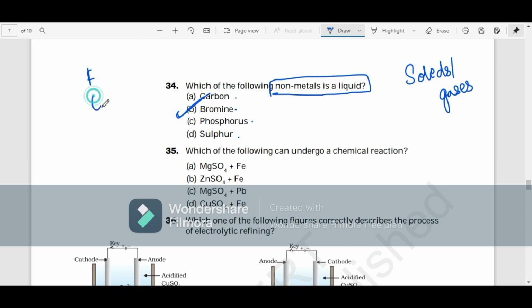Fluorine, chlorine, bromine, and iodine. What is this? This is the halogen series. Start from down. Iodine is a solid. Bromine is a liquid. Chlorine is a gas. So this non-metal is a liquid.